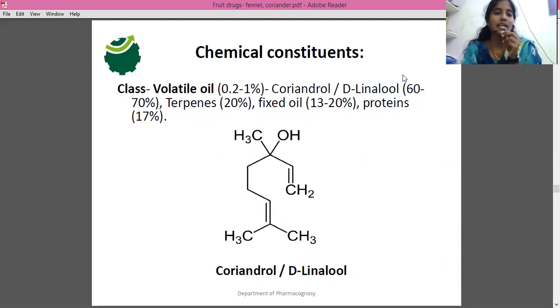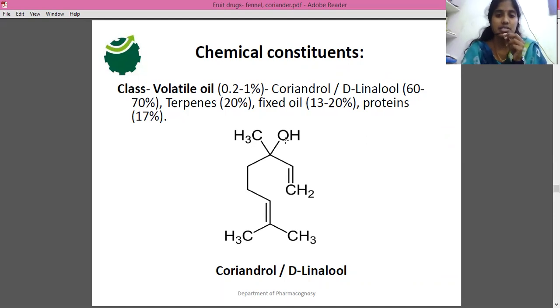The main important constituent of the volatile oil is coriandrol, also known as D-linalool, which constitutes about 60 to 70% of the volatile oil. Along with the volatile oil, the drug also contains other ingredients like terpenes, fixed oils, and proteins. I already told you proteins are nothing but aleurone, which is present in the endosperm, and fixed oil is present in the oil globules of the endosperm, right?